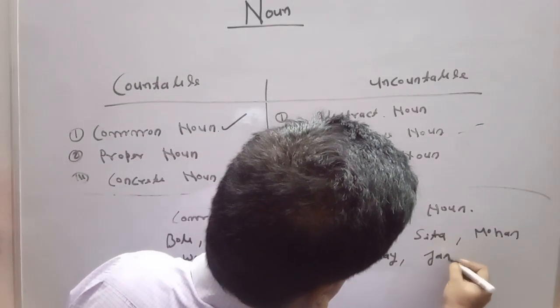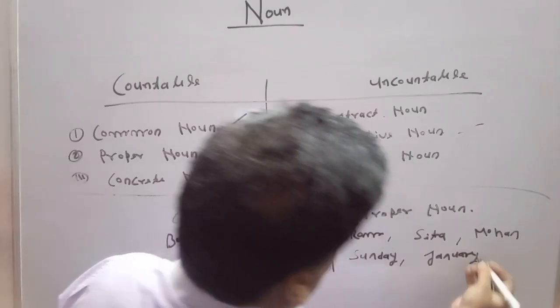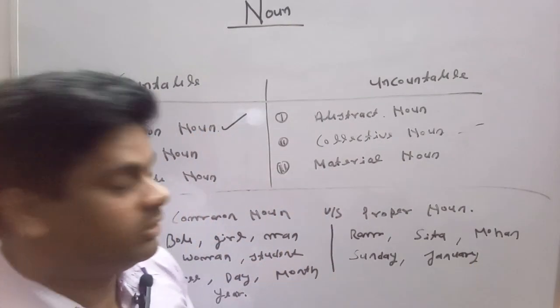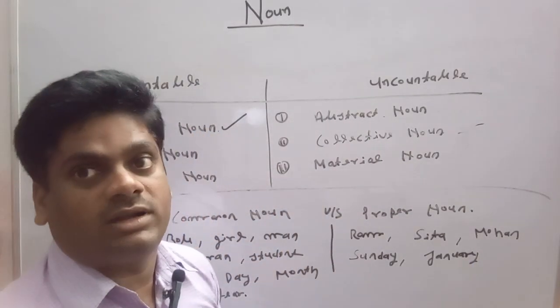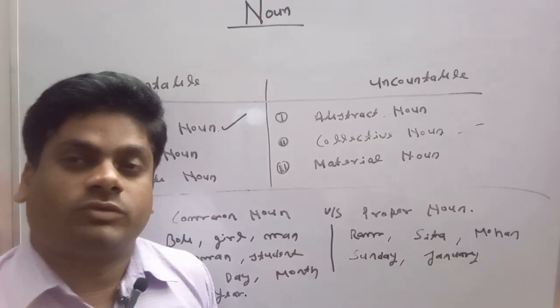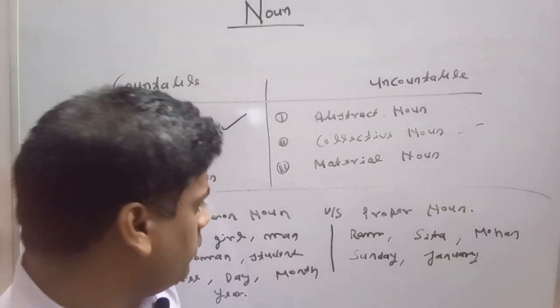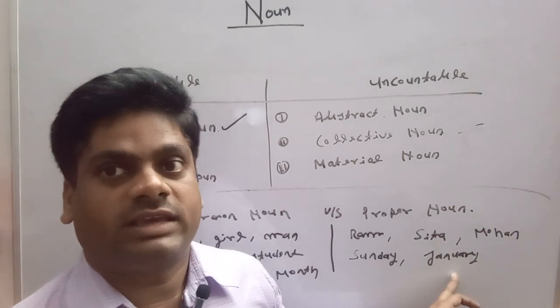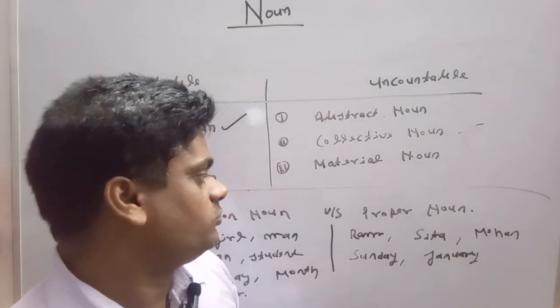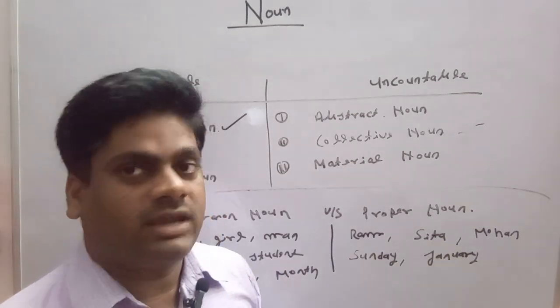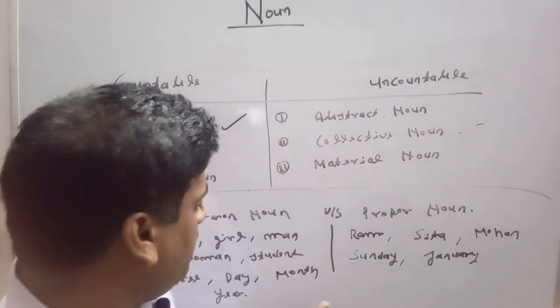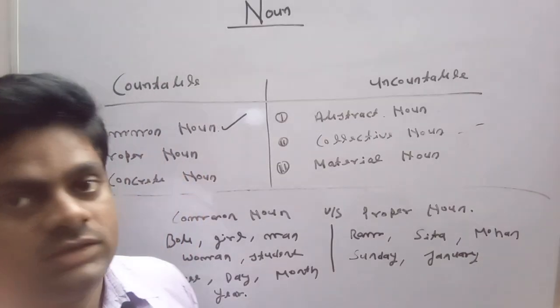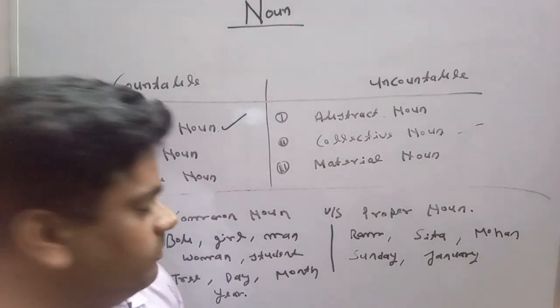January. January is a proper noun, but month is a common noun because out of 12 months, we are talking about only January. And January keeps its individual name. So January can be kept under the category of proper noun, while month is a common noun.